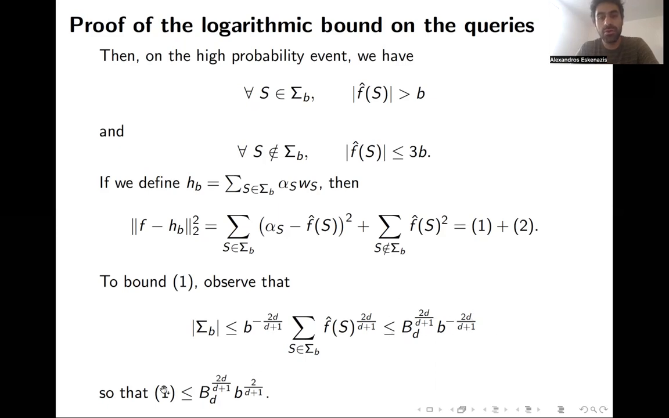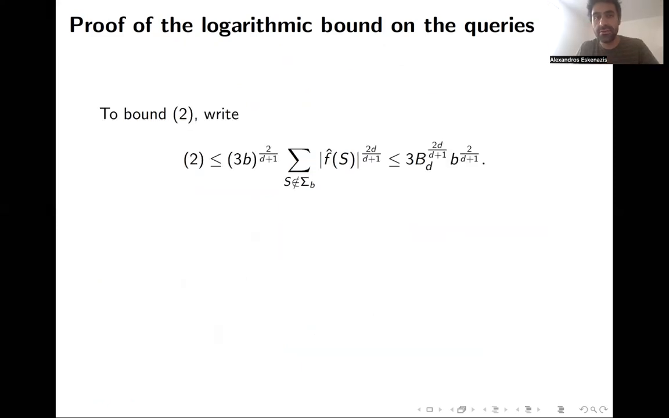If you combine those two, the first sum is bounded above by this constant which depends only on d, times the little b raised to the power 2 minus 2d over d plus 1, which is just 2 over d plus 1. So we took care of the first term. Let's take care of the second term.